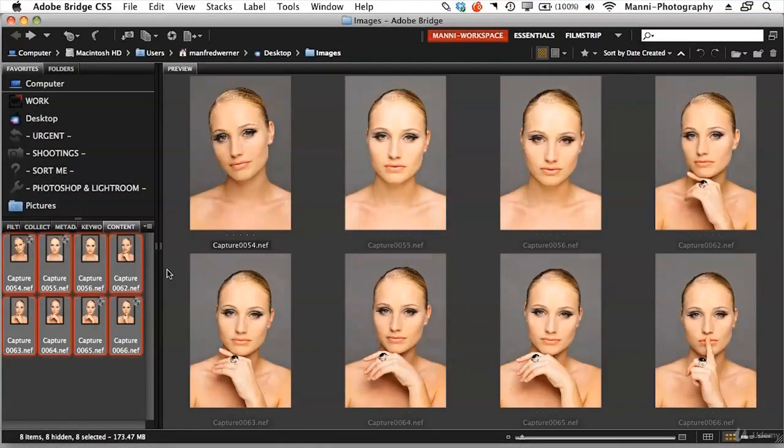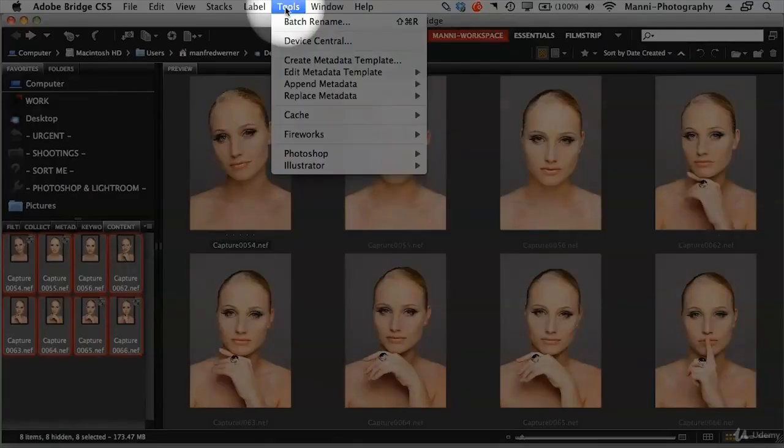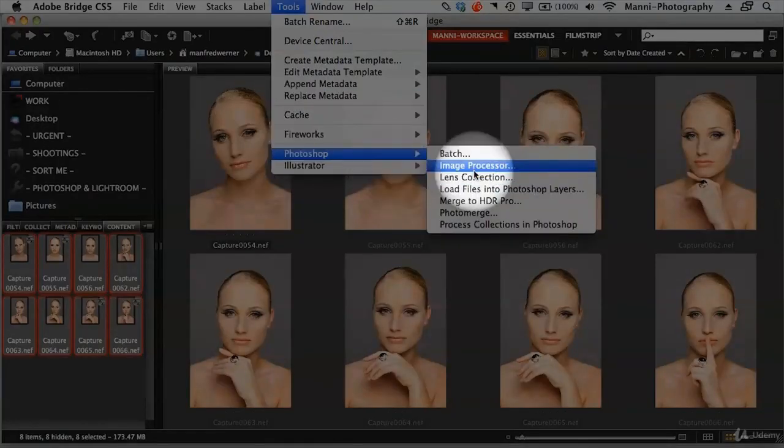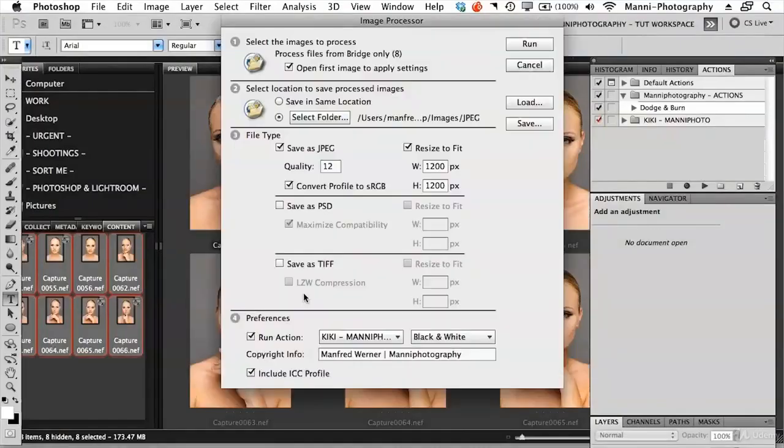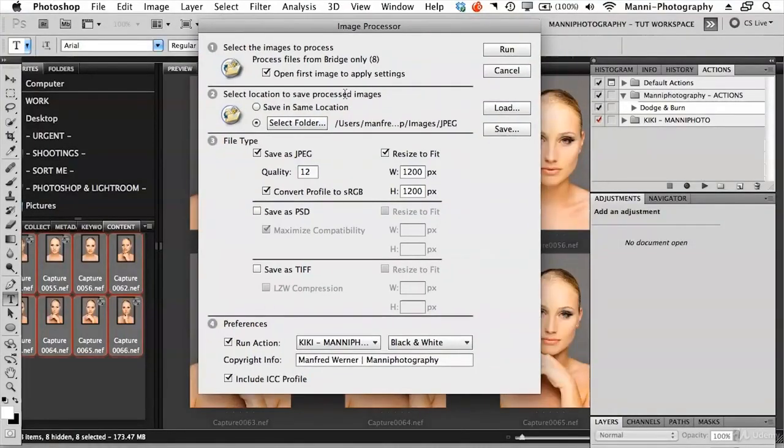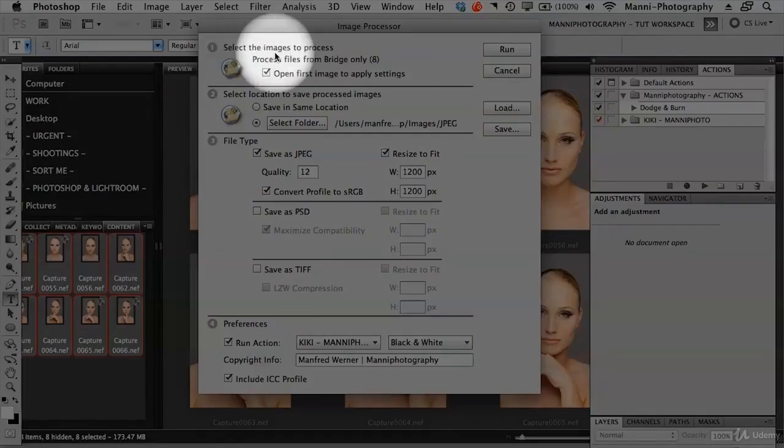If you've got 100 to 500 images, just select all of them if you want to do the same processing on all these images. Select your images, go to Tools at the top, go to Photoshop and Image Processor. Not Batch this time, Image Processor. Select that. A new window will pop up, and in here you have a few options to choose from. So the first step is to select the images you want to process.